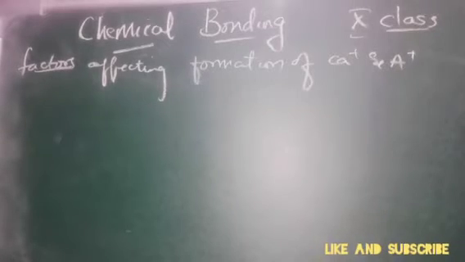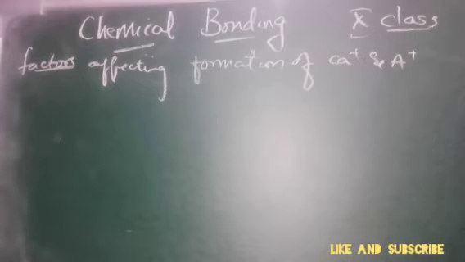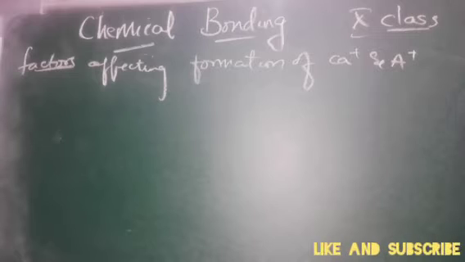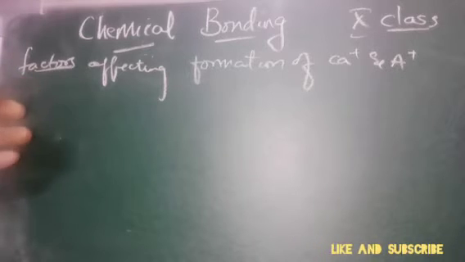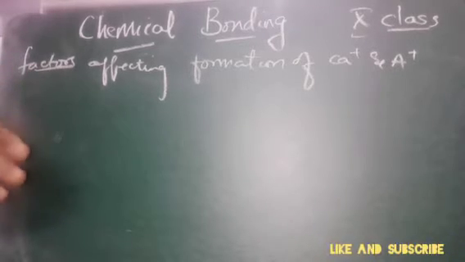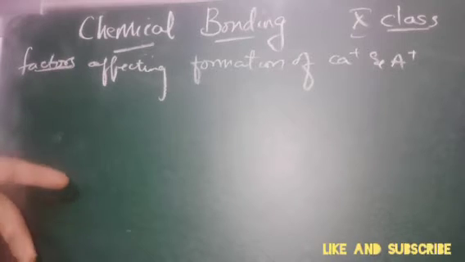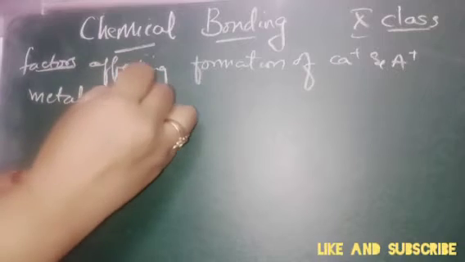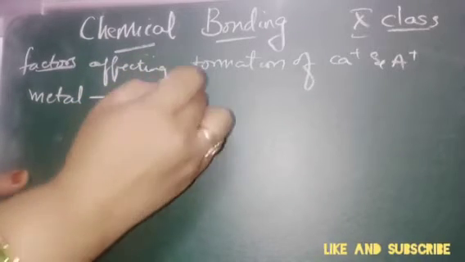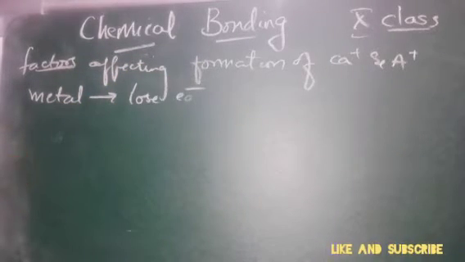So let us learn about the factors affecting the formation of cations and anions. In our previous classes, we have learned about the variation of metallic and non-metallic character of elements in the group and periodic table, right? Generally, metals have the tendency of losing electrons to attain the octet in their valence shell.